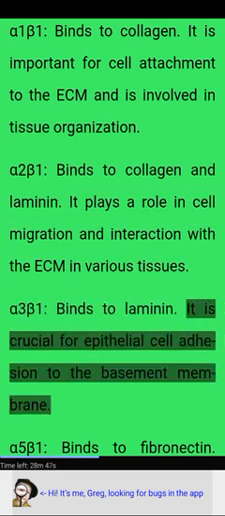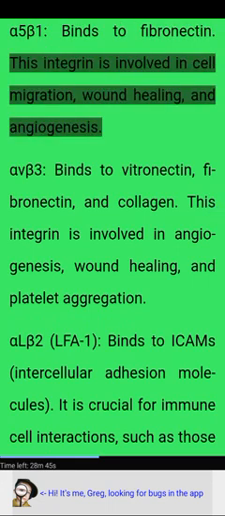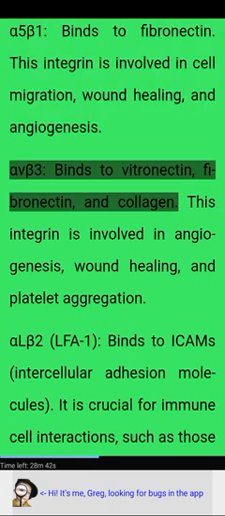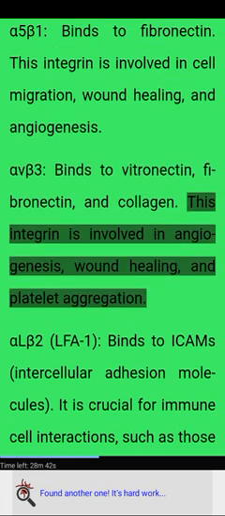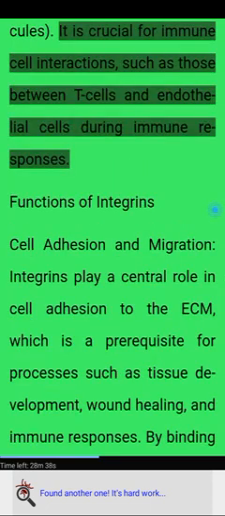Alpha-3 beta-1 binds to laminin. It is crucial for epithelial cell adhesion to the basement membrane. Alpha-5 beta-1 binds to fibronectin. This integrin is involved in cell migration, wound healing, and angiogenesis. Alpha-V beta-3 binds to fibronectin and collagen. This integrin is involved in angiogenesis, wound healing, and platelet aggregation. Alpha-L beta-2, LFA-1, binds to ICAMs, intercellular adhesion molecules. It is crucial for immune cell interactions, such as those between T cells and endothelial cells during immune responses.